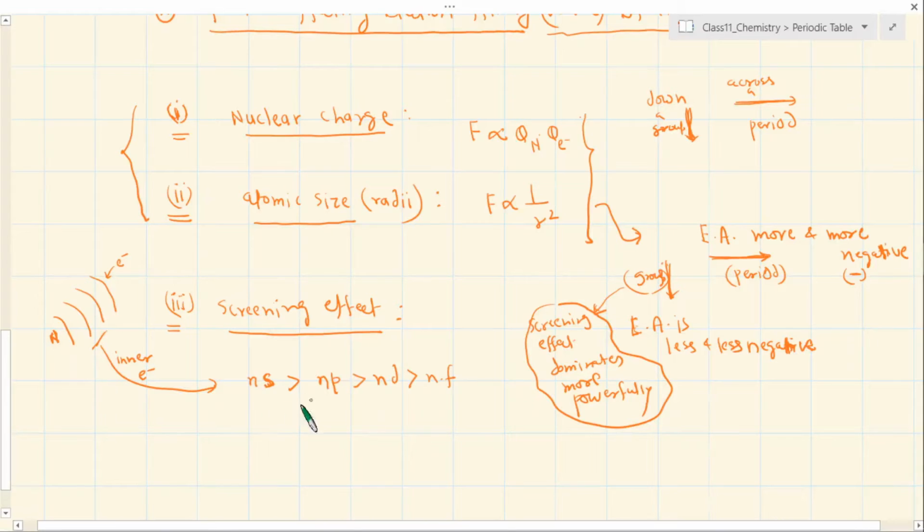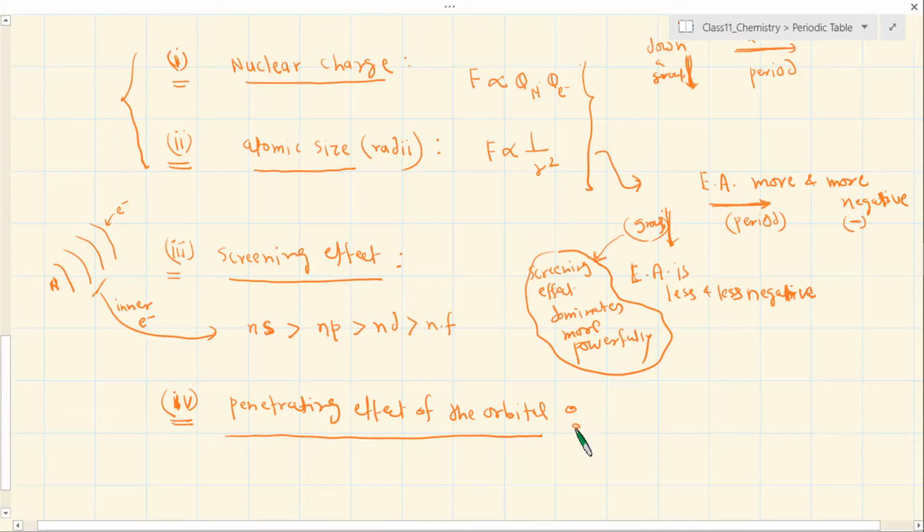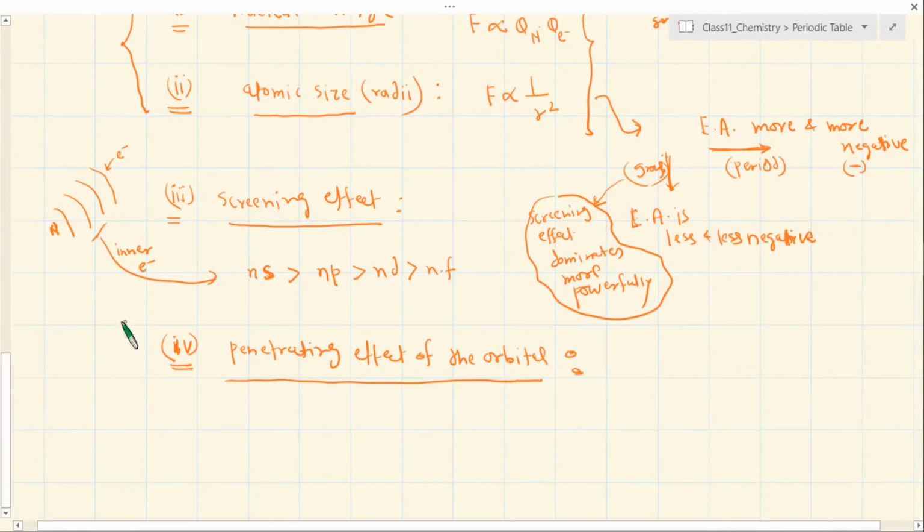This is the inner electron story here. Okay, the role of inner electrons is understood. The next thing that I was trying to discuss here is the penetrating effect of the orbital. See, all these things could not be discussed in your 10th class, although you may have studied this, because you did not have the idea of this type of orbital, right? That is where our revision is completely with the new picture. Okay, so here I am saying the penetrating effect of various orbitals.